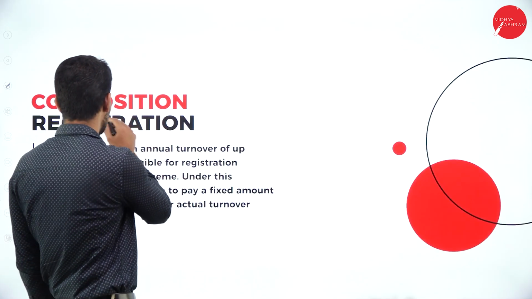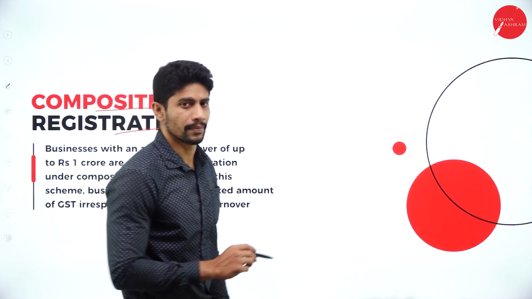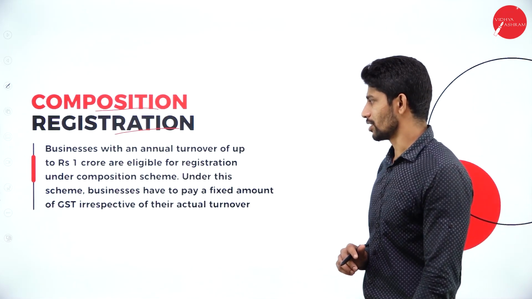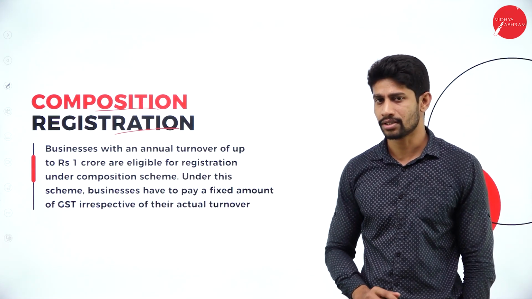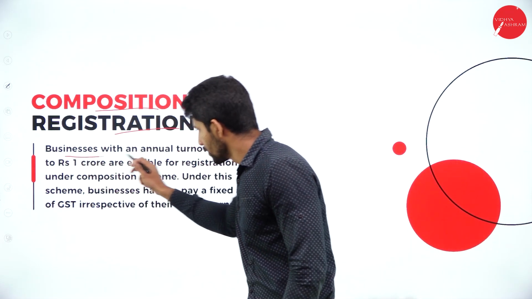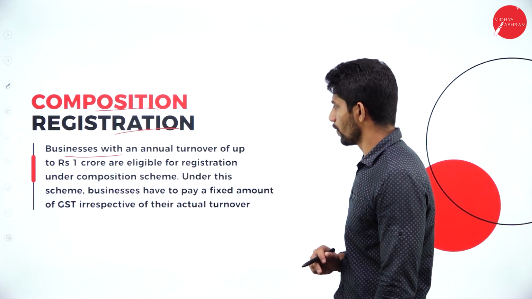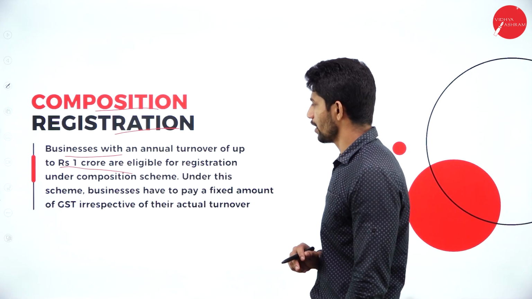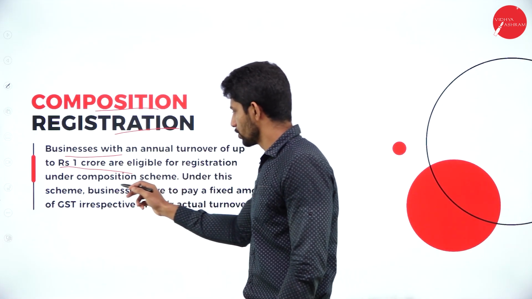Next one, the fourth one, composition registration. The fourth type of registration is composition registration. So what is this composition registration? Businesses with an annual turnover of up to rupees 1 crore are eligible for registration under the composition scheme.